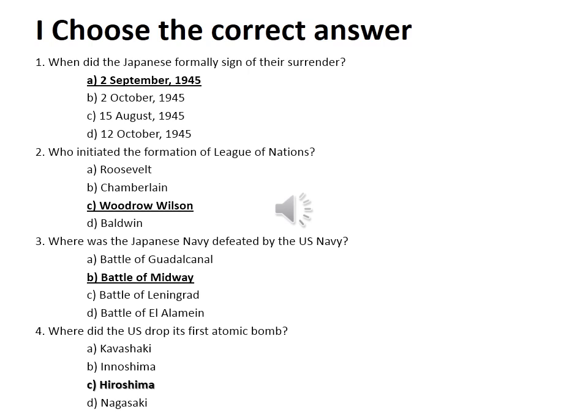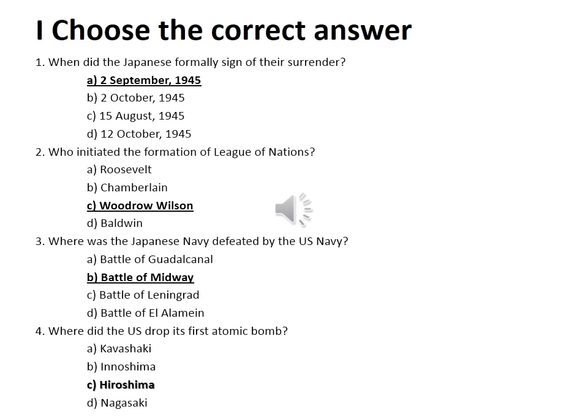Then second, who initiated the formation of the League of Nations? Can you remember? It was formed after World War I. It was the brainchild of A. Roosevelt, B. Chamberlain, C. Woodrow Wilson, D. Baldwin. Under whose initiation was it formed? C, Woodrow Wilson. So under the idea of Woodrow Wilson it was formed. Second question: option C.